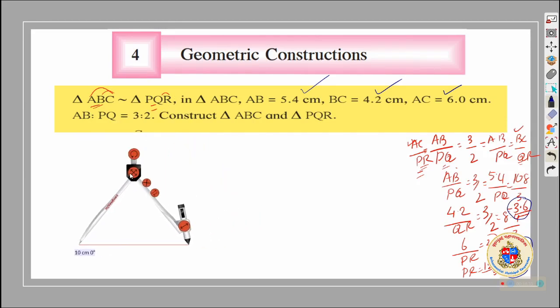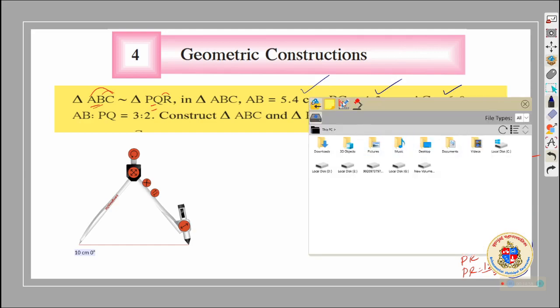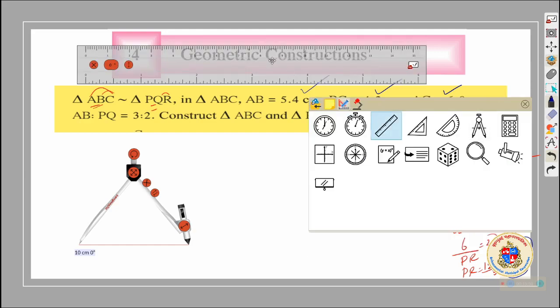The first step is simply making a rough diagram. A, B, C. AB is 5.4, BC is 4.2, AC is 6. So what we will do? We will put BC first. To put BC as the base first, we need our scale or ruler for that. Let me take the ruler.